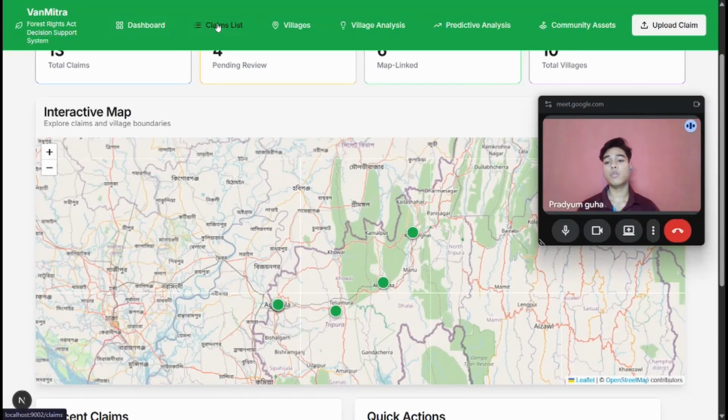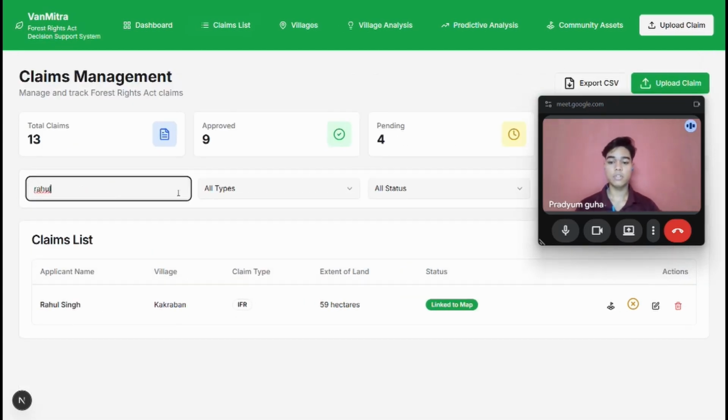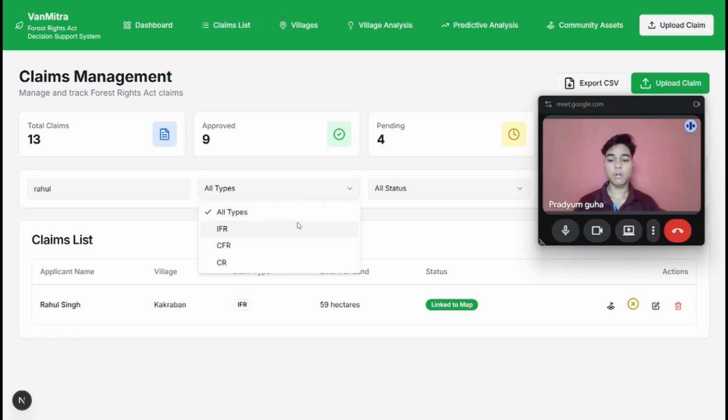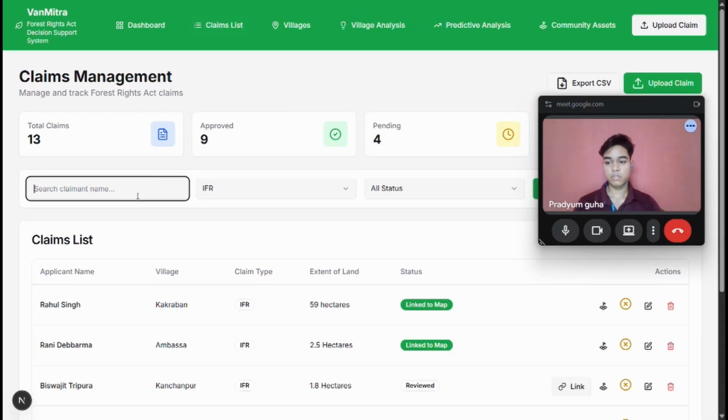And suppose we have gone for claimants list here. In the claimants list, we can directly search the name. Suppose right now we go for Rahul Singh. So here Rahul Singh, we can search for the types of it, the IFR, the CFR, the CR. Suppose we have gone for IFR and just get into it.